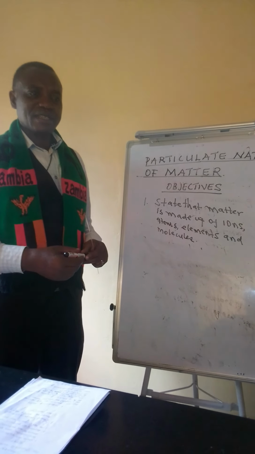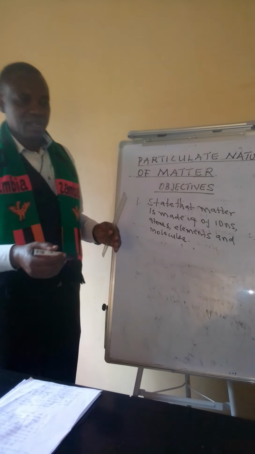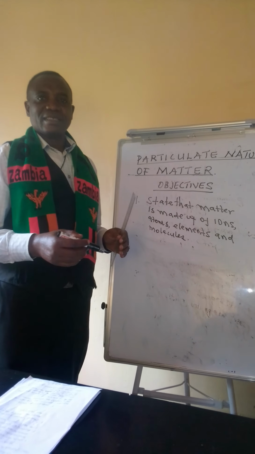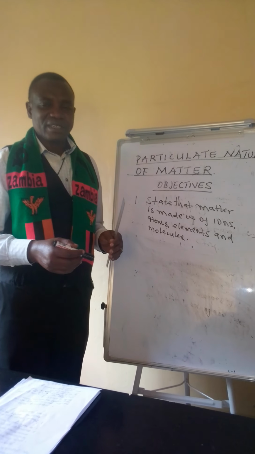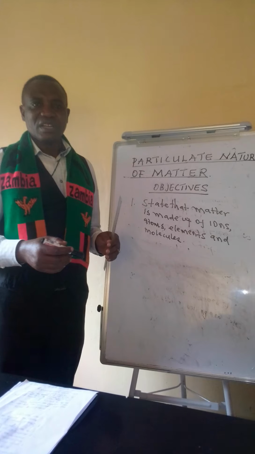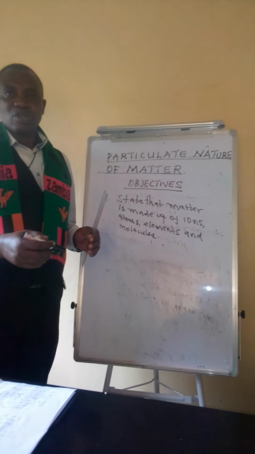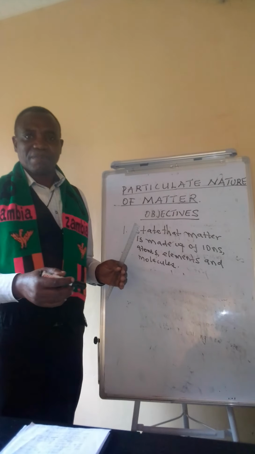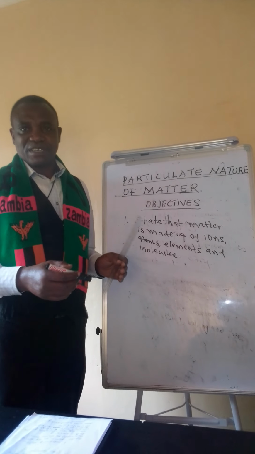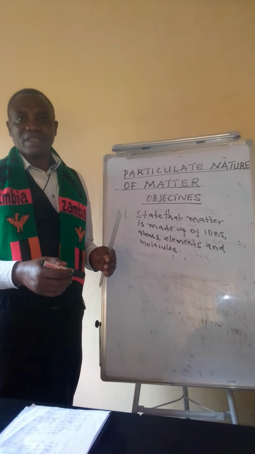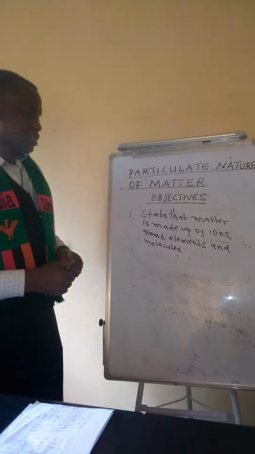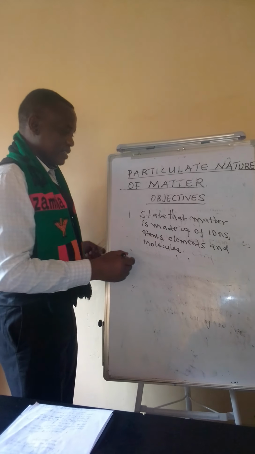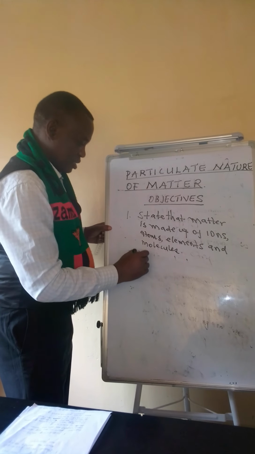And now, what is the composition? At a particulate nature level, that means matter is also made up of big particles and small particles. Now, what are these small particles? For example, we have ions.